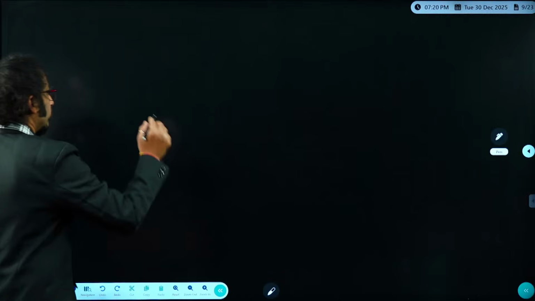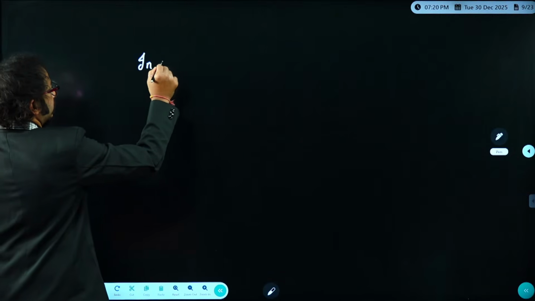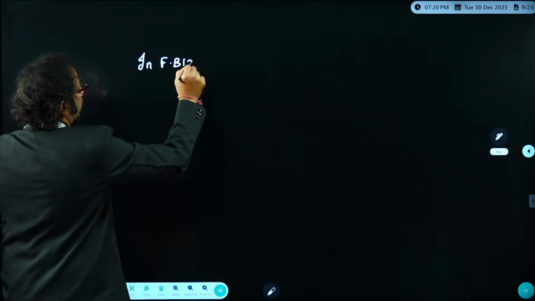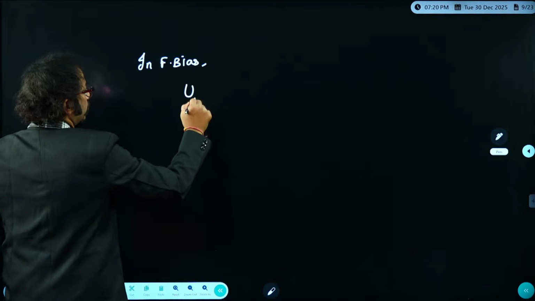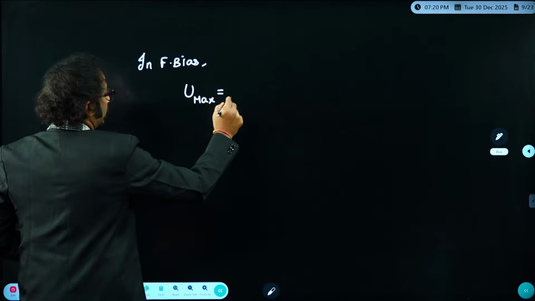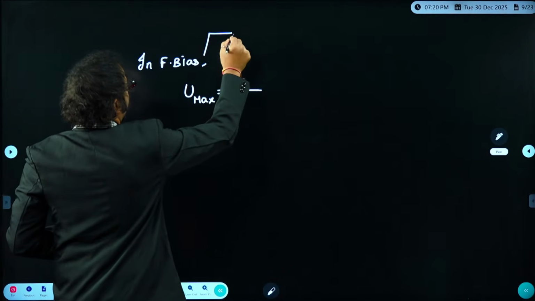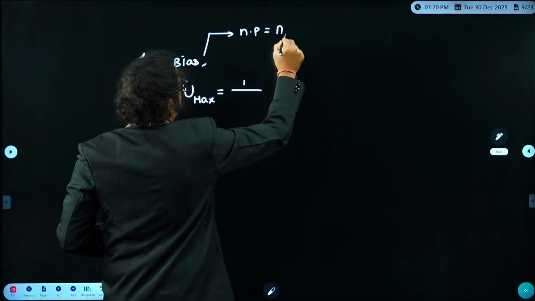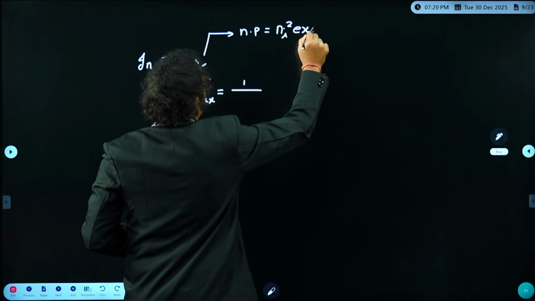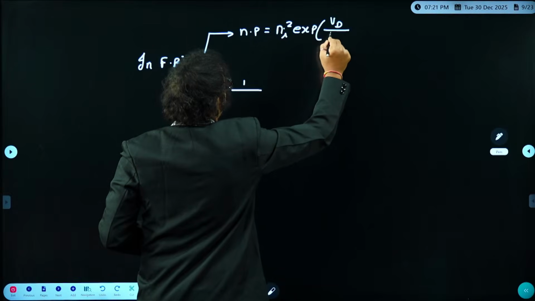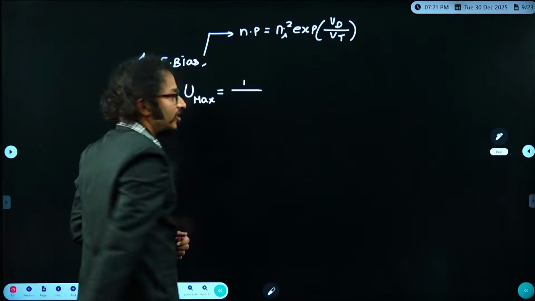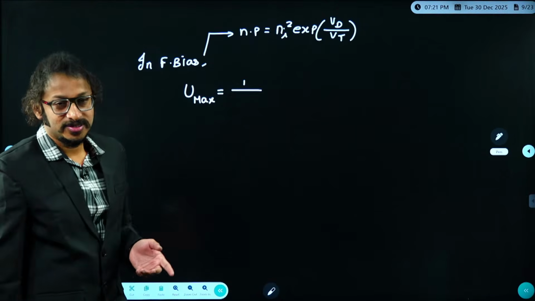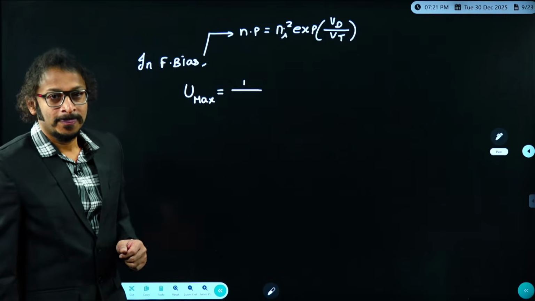And also, what is the formula you have, dear students, in forward bias? What is Umax? Whenever I say forward bias, n·p is simply equals to ni square into exponential of diode voltage by Vt, which is the mass action law. Am I right? This is the mass action law under forward bias, because n·p is greater than ni square. True or not?